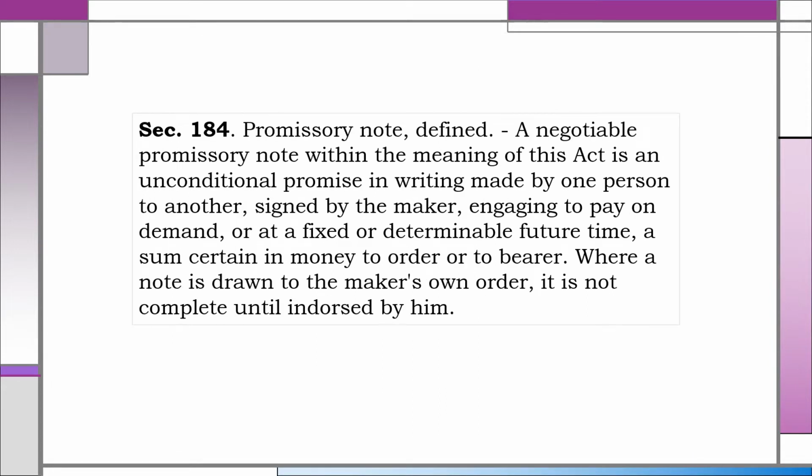Promissory note is defined under Section 184 of the Negotiable Instruments Law. It says, promissory note defined. A negotiable promissory note within the meaning of this act is an unconditional promise in writing made by one person to another, signed by the maker, engaging to pay on demand or at a fixed or determinable future time a sum certain in money to order or to bearer. Where a note is drawn to the maker's own order, it is not complete until endorsed by him.